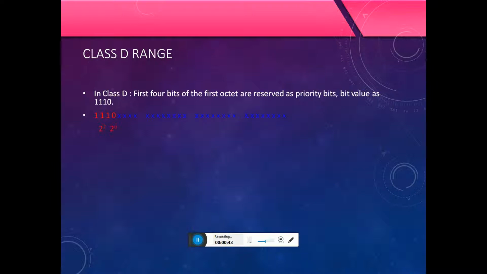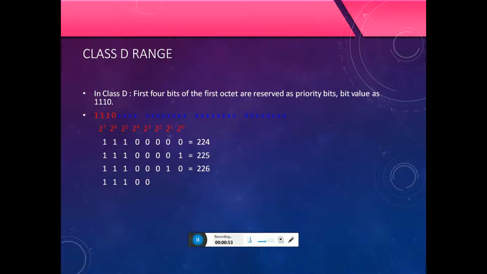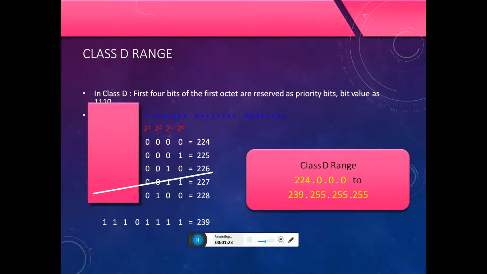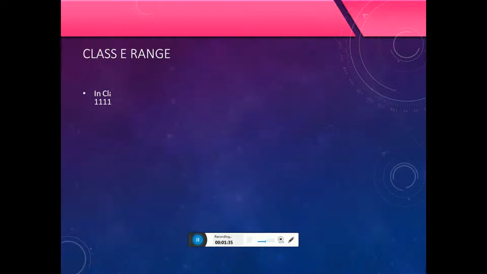This uses 2 to the power of 4. 1110 0000 is 224, 1110 0001 is 225, 1110 0010 is 226, 1110 0011 is 227, 1110 0100 is 228, up to 239. The class D range starts at 224.0.0.0 and ends at 239.255.255.255.